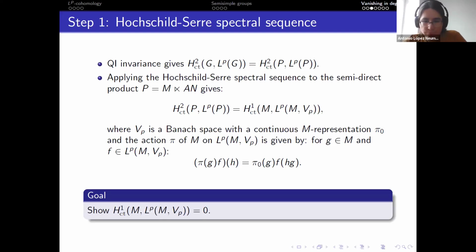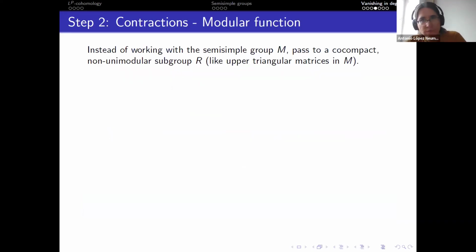Right. So then how do we do this? The idea is to exploit contractions. So the idea is that we want to get contractions. And to get our contractions, instead of working with the semisimple group M, we pass to a smaller group that is co-compact and non-unimodular. And the main point here is that the group is non-unimodular. Well, this is fairly technical. But the idea is that non-unimodularity is a key point to produce contractions.